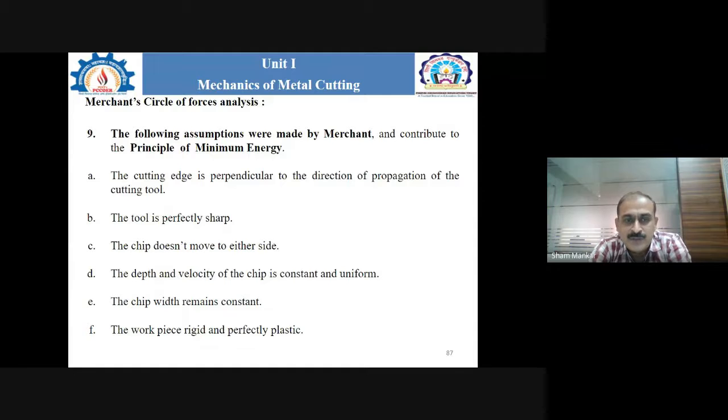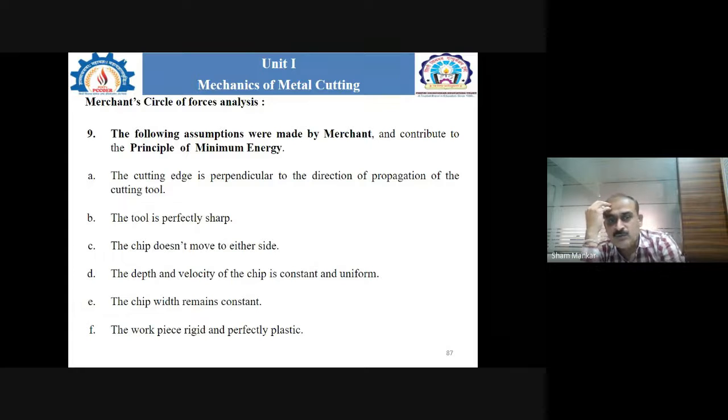Then the third, an important one, is that the chip does not move to either side. When we are applying the feed against the workpiece, the chip does not move either on the left-hand side or on the right-hand side, with respect to the direction of the tool.